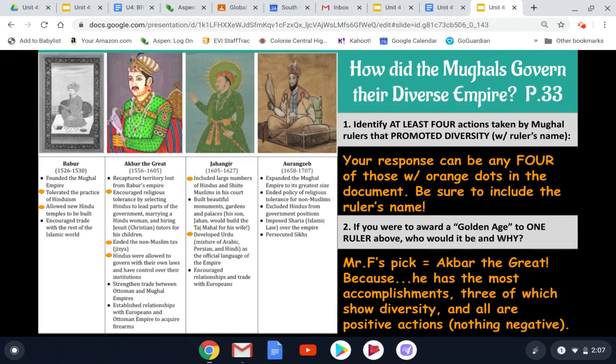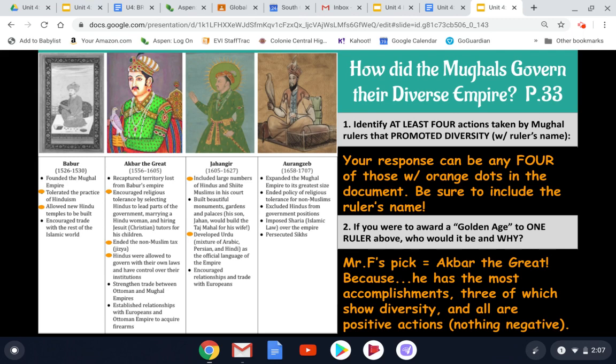So I picked Akbar the Great because of his number of positive accomplishments, but also the fact that he's hitting all of those areas of prosperity for all people, even non-Muslims in the empire, as well as promoting success for the entire society by strengthening trade and strengthening relationships outside of the empire. If you pick somebody else, just make sure that you are explaining the positives of why you think that is an important thing.